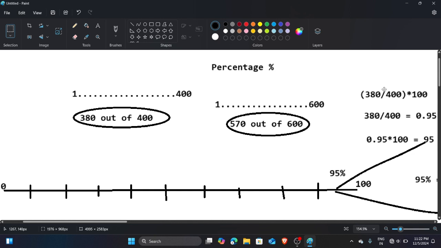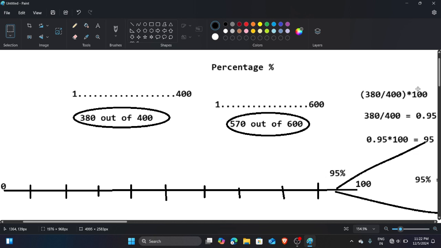Okay? Because you can assume that this number is now divided into 400 equal parts, and a single part of that number acts as one unit. And now you can't divide this number further, because the maximum limit this number can reach is 400. So when you divide by 400, you get the one unit value, and then when you multiply that one unit by 100, you get the value of 100 units.